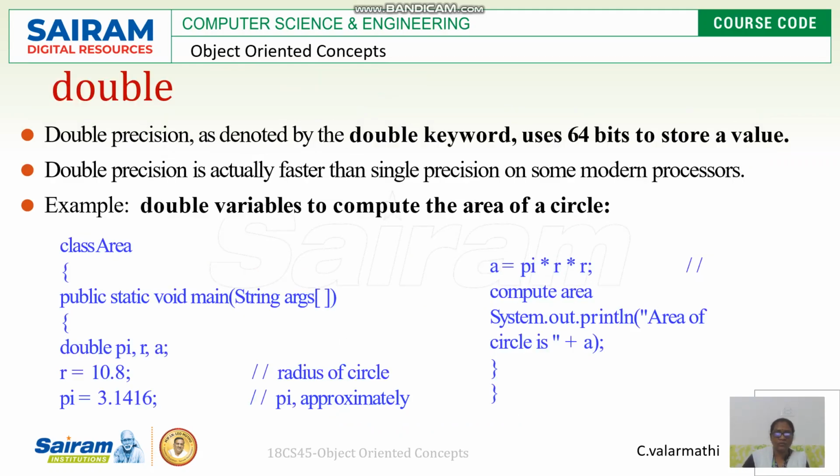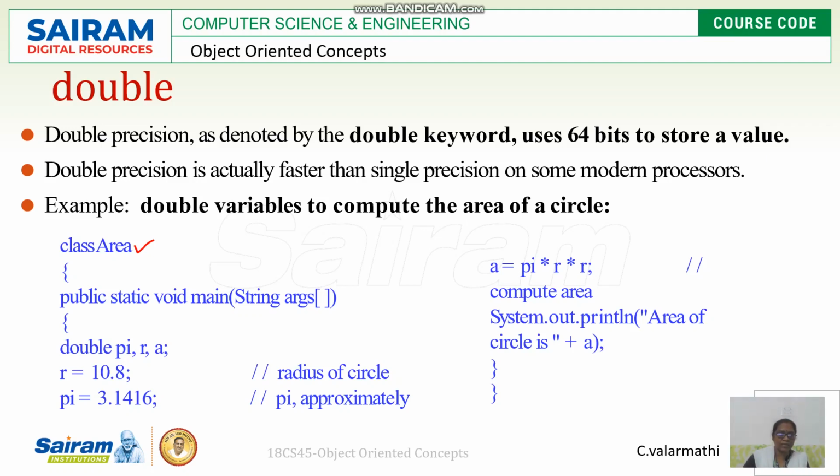So how can we calculate the area of a circle using double and float variables? Class Area is the class name. In public static void main, double pi, r, a. R is nothing but the radius and A is nothing but the area.